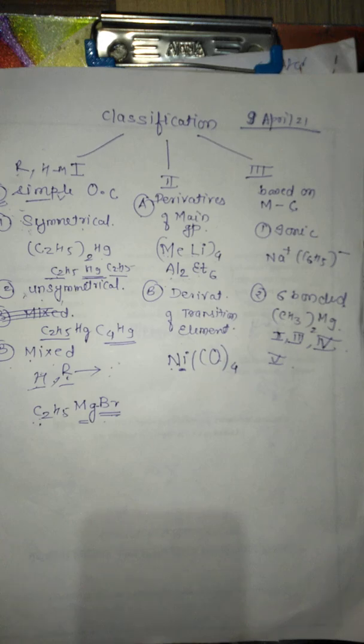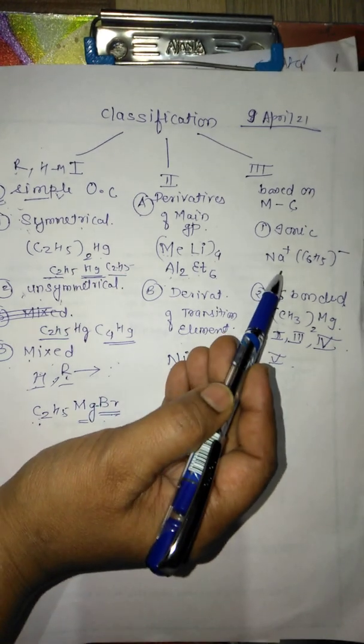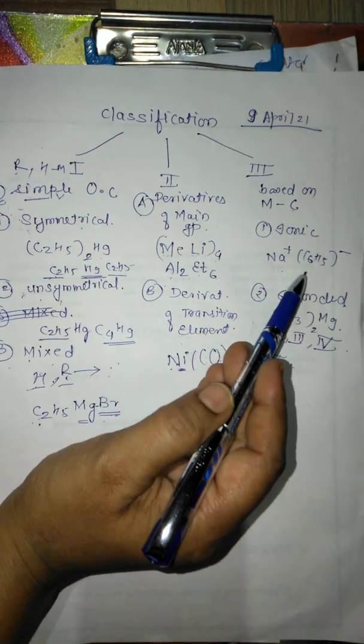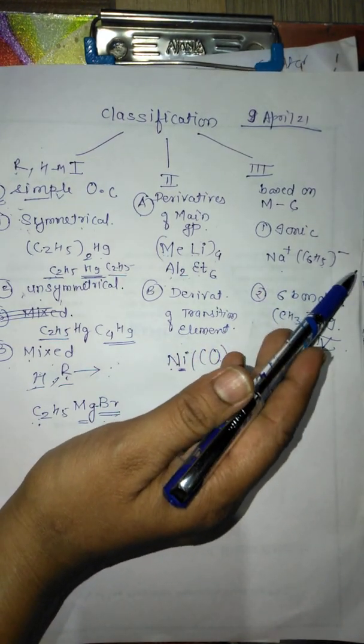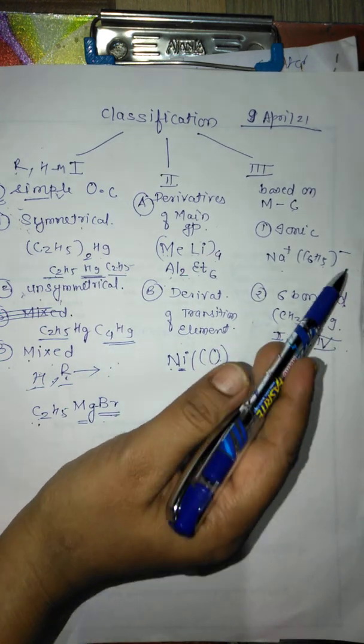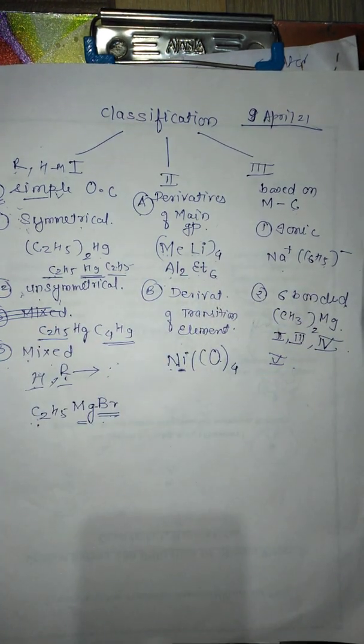So the first type is ionic organic radical. Ionic means the presence of ions. Here you can see the example, Na positive, C6H5, outside the bracket negative charges there. So naturally here ions are present. So that's why, due to presence of ions, this type of organometallic compounds exist. Then the second category is sigma bonded organometallic compound.